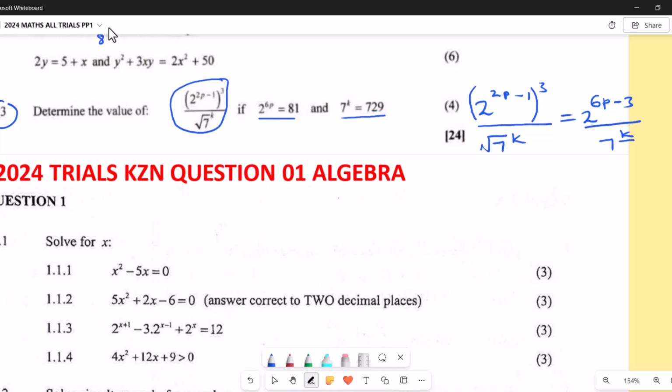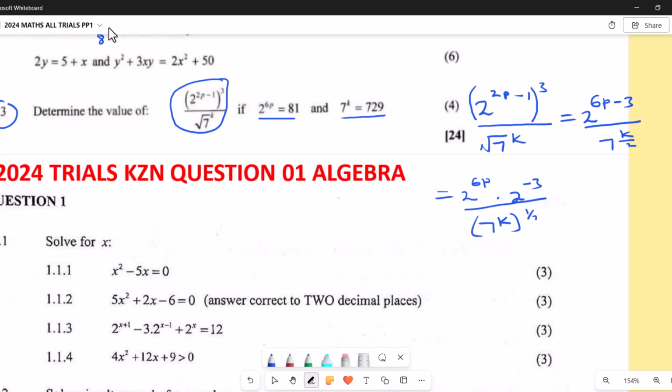So I can write it as 2 to the power 6p, then dot 2 to the power negative 3, then divided by 7 power k into the power 1 over 2.